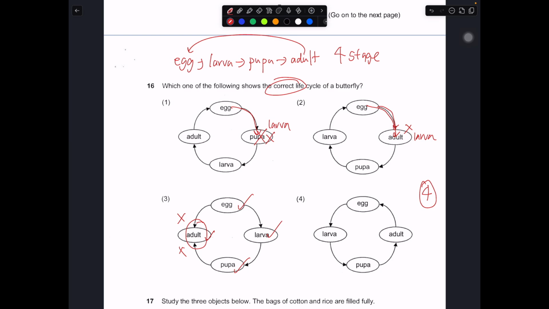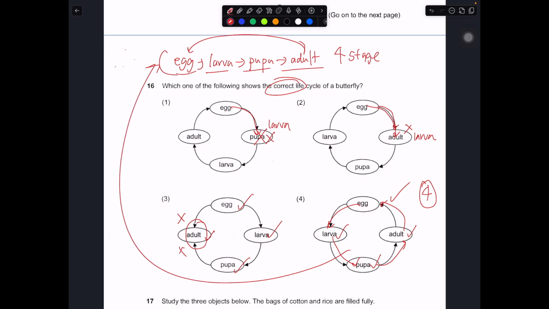Okay, so we have egg, larva, pupa, then adult, then back to the egg. That's correct, which is what I've drawn over here. Egg, larva, pupa, adult, then go back to egg again. In a cycle, there's no start and end because it moves in a cycle. You can't identify the starting point and ending point, but I choose egg because it's the easiest. Normally I recite it as egg, larva, pupa, adult, then go back to egg again.